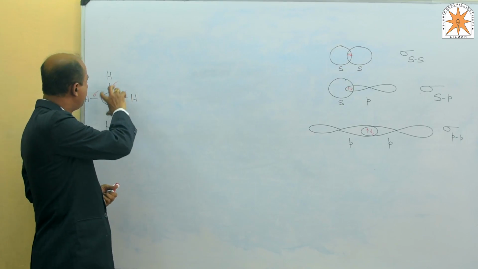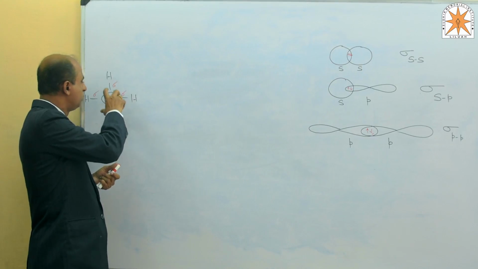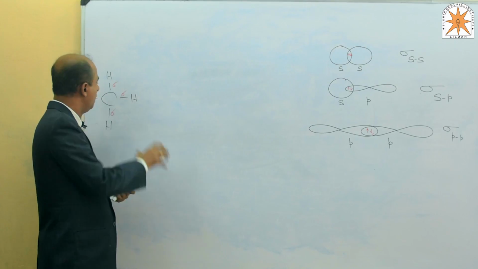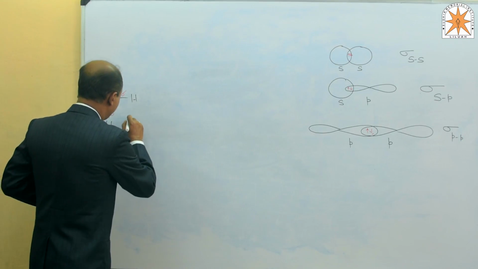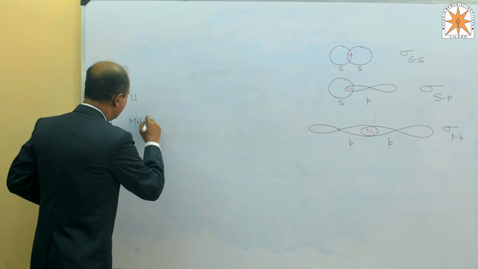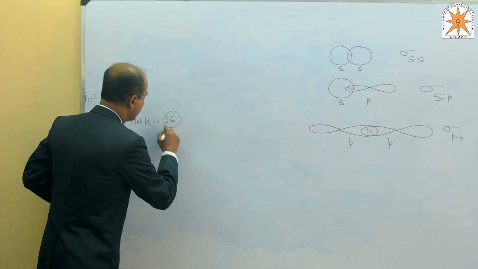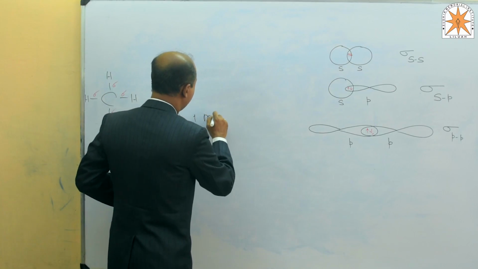Whenever we want to break 1 mole of bonds, we must break 6.023 times 10 to the power 23 bonds. 1 mole is the molecular weight of methane, 16 gram.